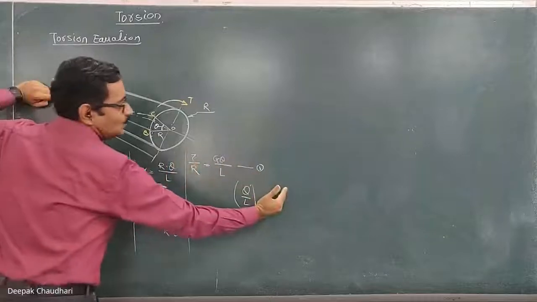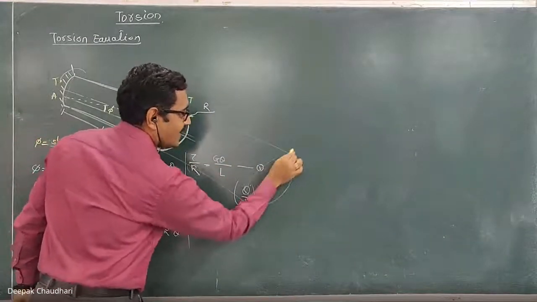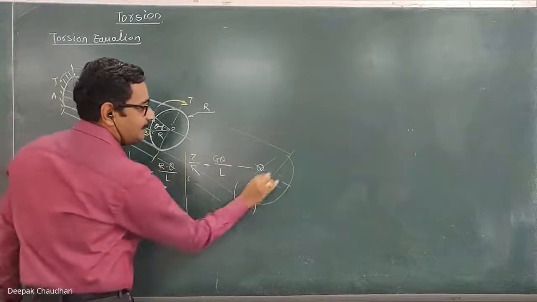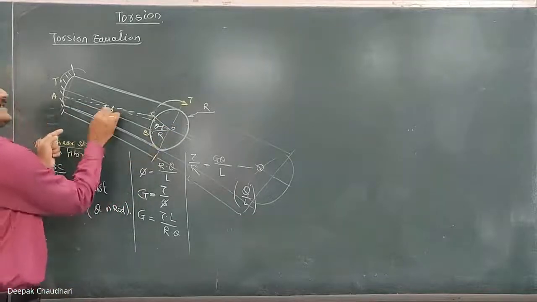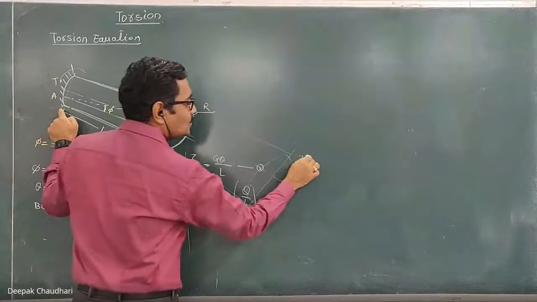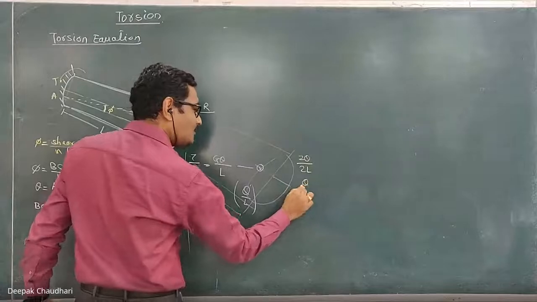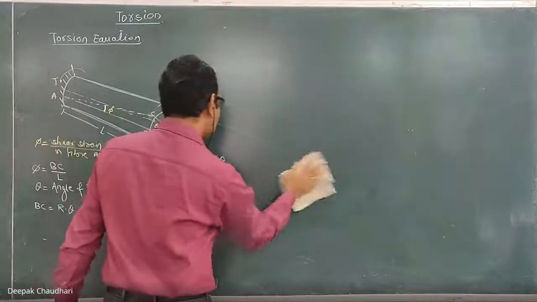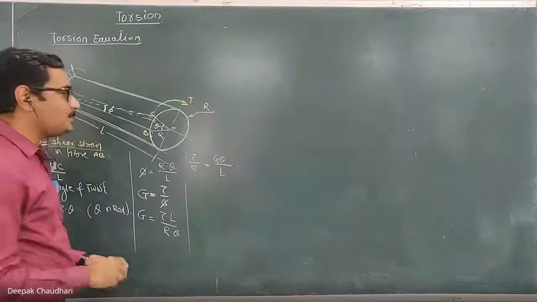If I take the length 2L, here at this point the length is 2L. How much will the angle of twist be here? It is a linear variation. So over the length of L, if it is theta, then over the length of 2L it becomes 2 theta. This 2 theta is the angle of twist over the length of 2L. So the angle of twist per unit length remains the same. Theta is the angle of twist over the length of L meter, and theta upon L is the angle of twist per unit length.